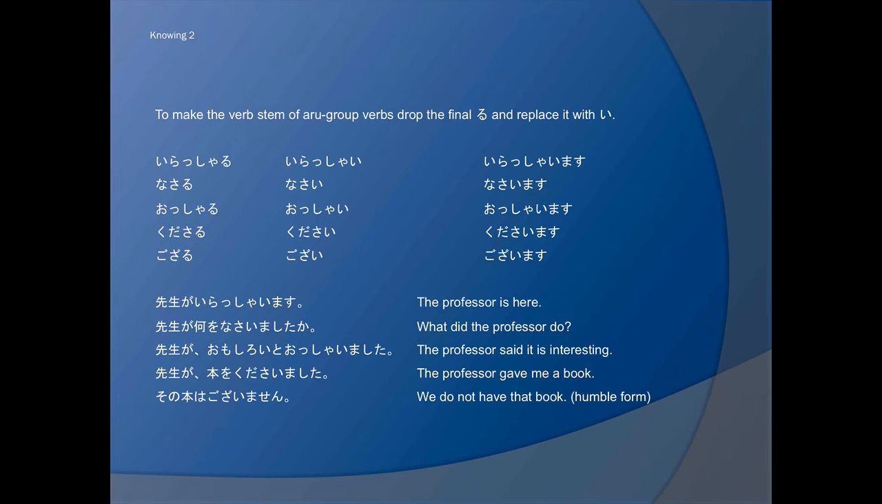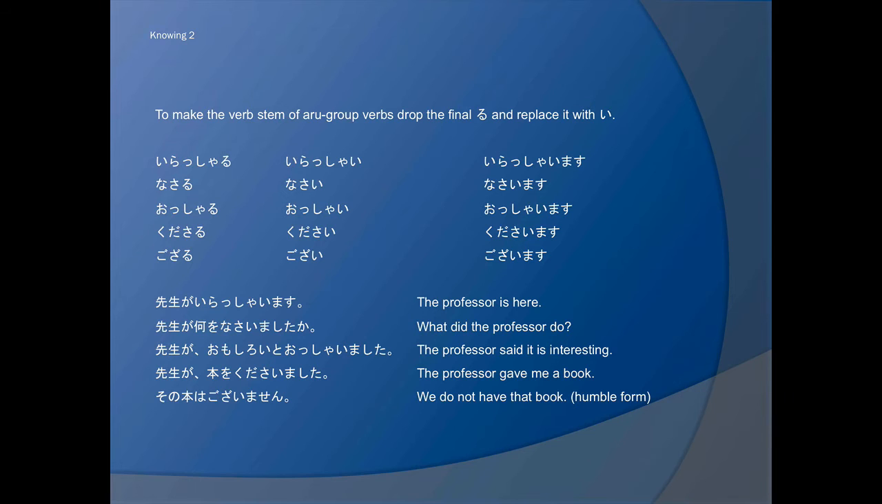To make the verb stem of an aru group verb, drop the final ru and replace it with i. So irasharu becomes irashai, and the masu form is irashaimasu. Nasaru becomes nasai, and then nasaimasu. Osharu, oshai, oshaimasu. Kudasaru, kudasai, kudasaimasu. Gozaru, gozai, gozaimasu. And just here are some example sentences.